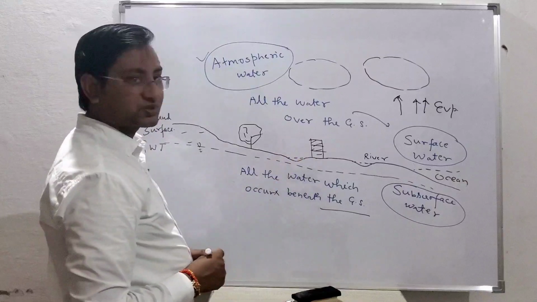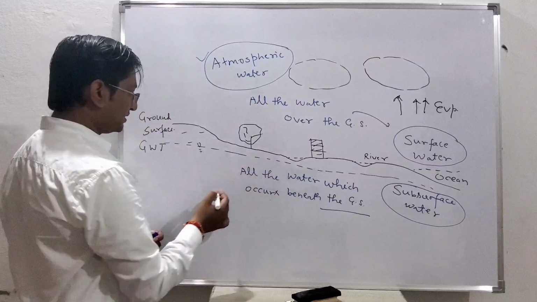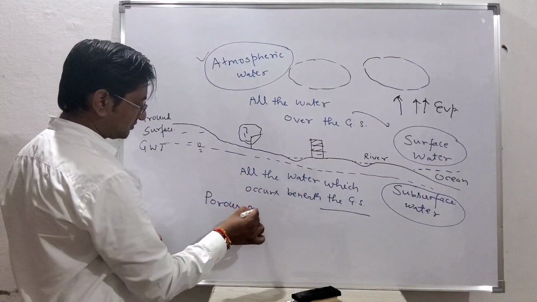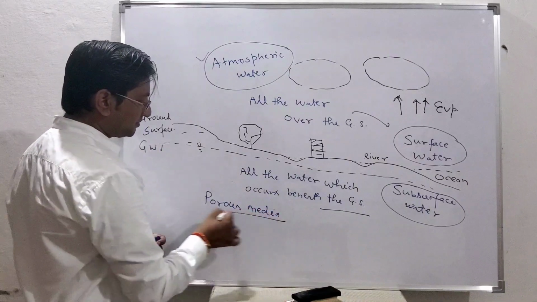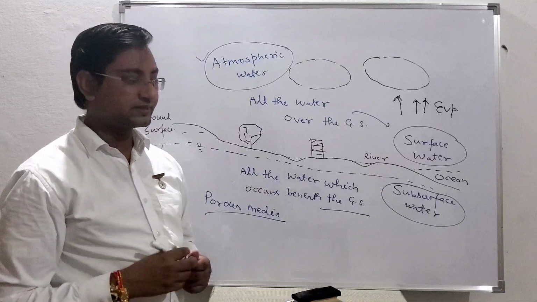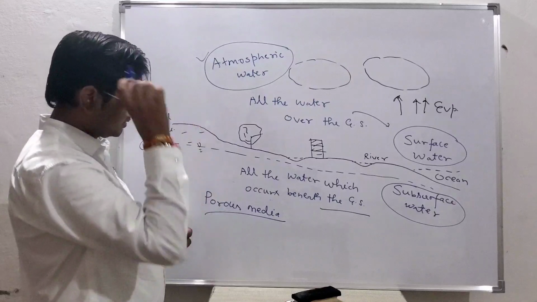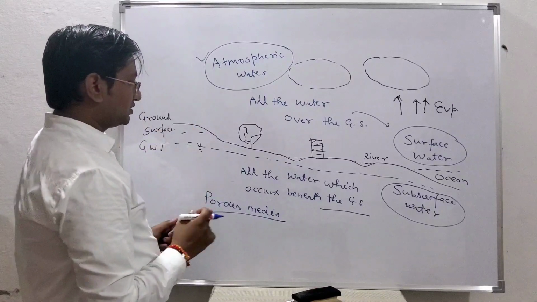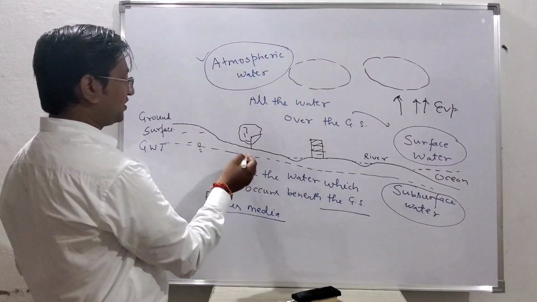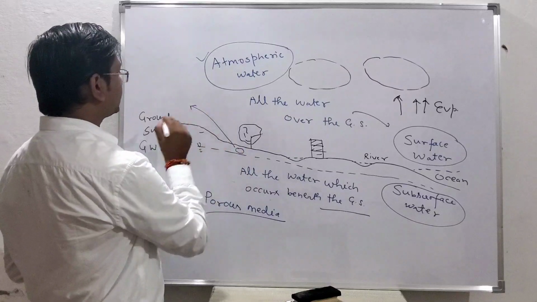Again, if you see how this water is getting stored in the ground, that is also called the porous media. What is the meaning of that? Because till now you have not studied soil mechanics or geotechnical engineering, I'm taking some example over here. How is this water getting stored? Suppose this is below the ground surface and I am taking out some sample.